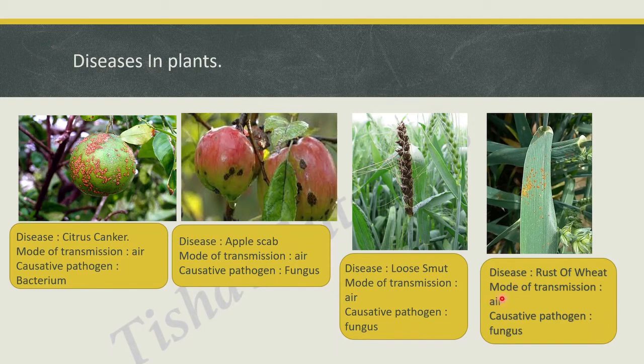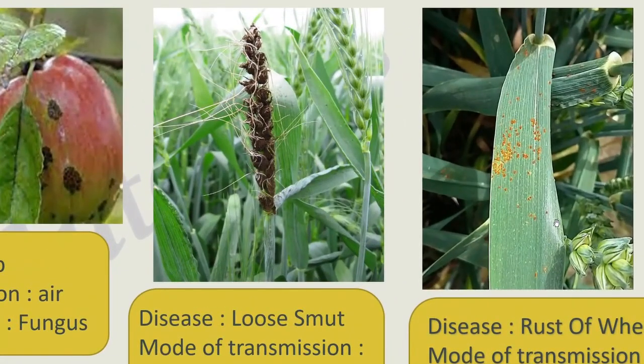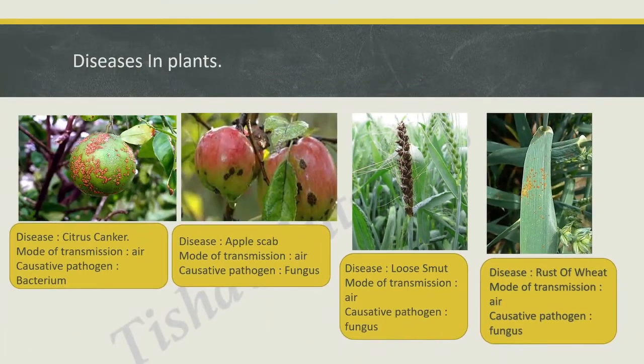Rust of wheat. The mode of transmission is air. Causative pathogen is fungus. Here you can see some brown spots on the leaf of various crops. This is what looks like something is rusted, and that is why the name of the disease is rust of wheat, because it's looking like something is rusted.